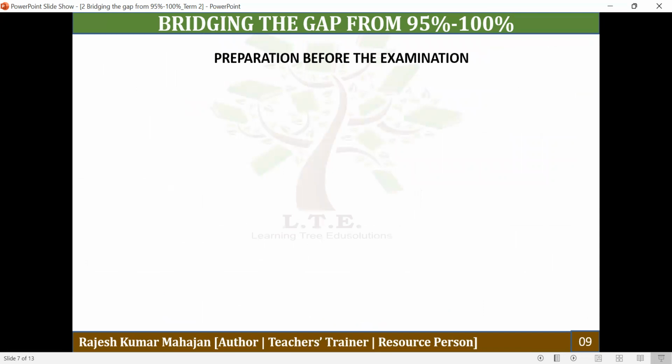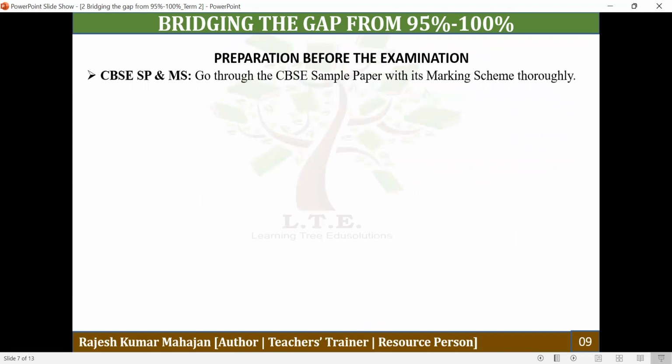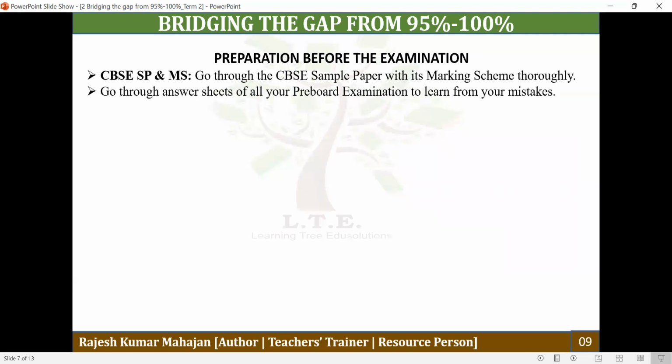And now let's understand certain tips you can keep in your mind. Tips before the examination, for preparation. First of all, you should go through the CBSE sample paper as well as the marking scheme thoroughly, because it has been observed that around 10 to 15% of questions normally come from the CBSE sample paper. Then you should also go through all the answer sheets of your pre-board examination, because you must have committed certain mistakes, and now you need to learn from those mistakes so that they do not take place in the final examination.